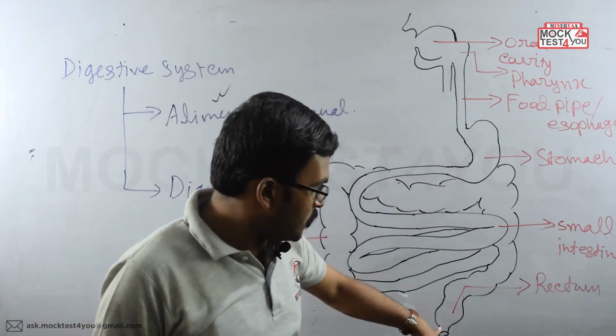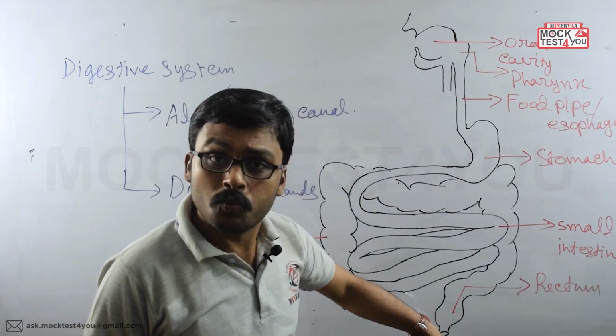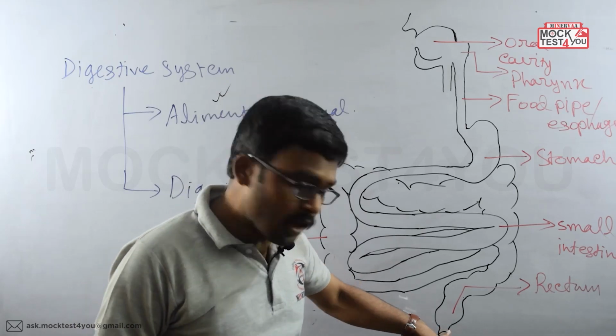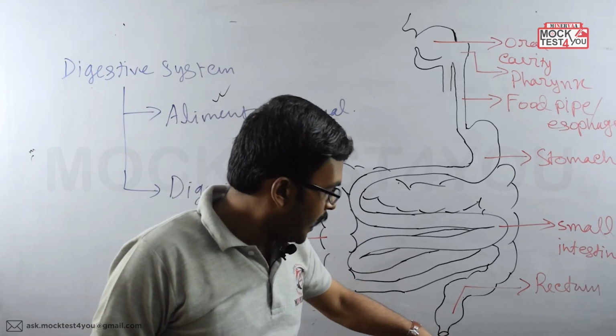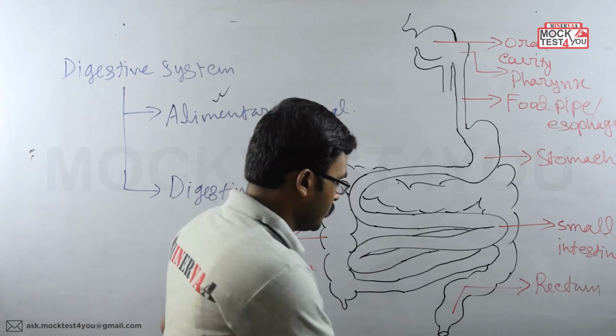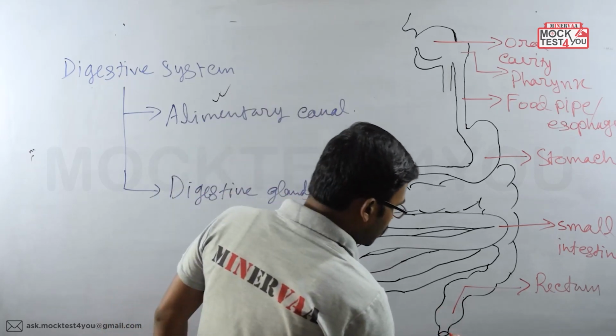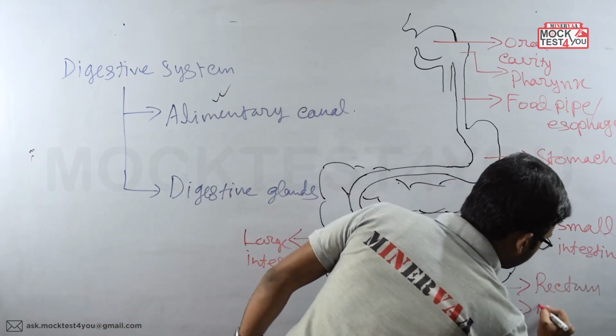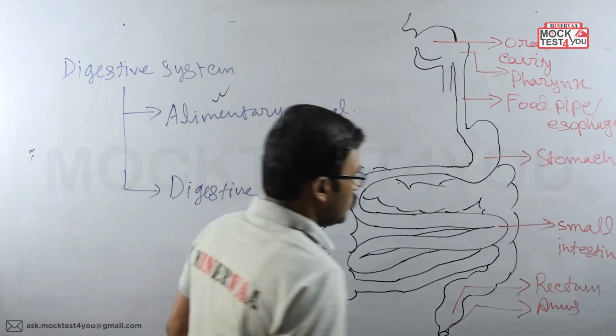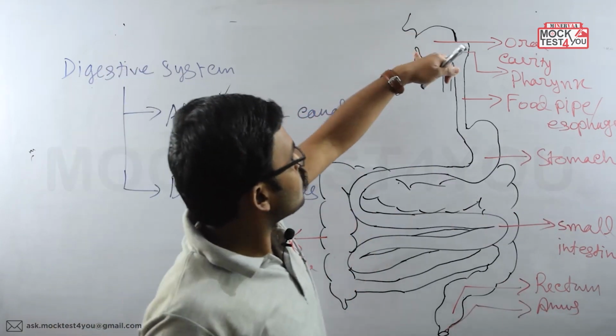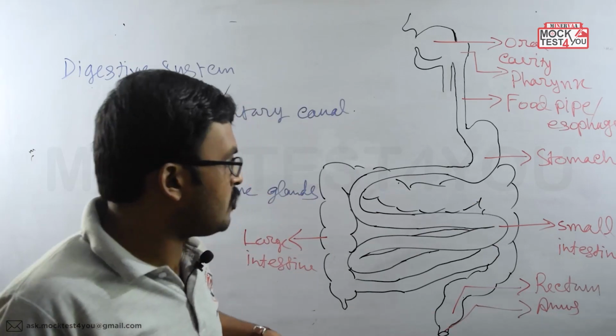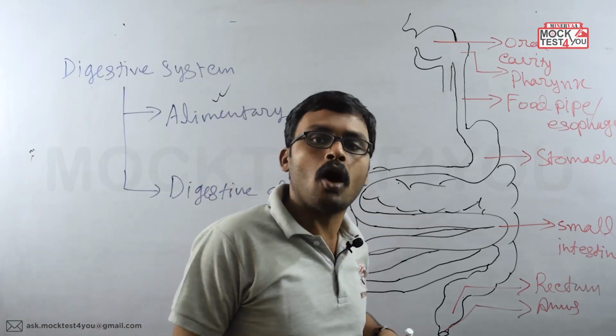And at the end of the rectum we get a pipe-like structure which is known as the anal canal. And the end of it is the anus. The pore which is present over here, that is the anus. So see, this is the structure of the whole alimentary canal we have in our body.